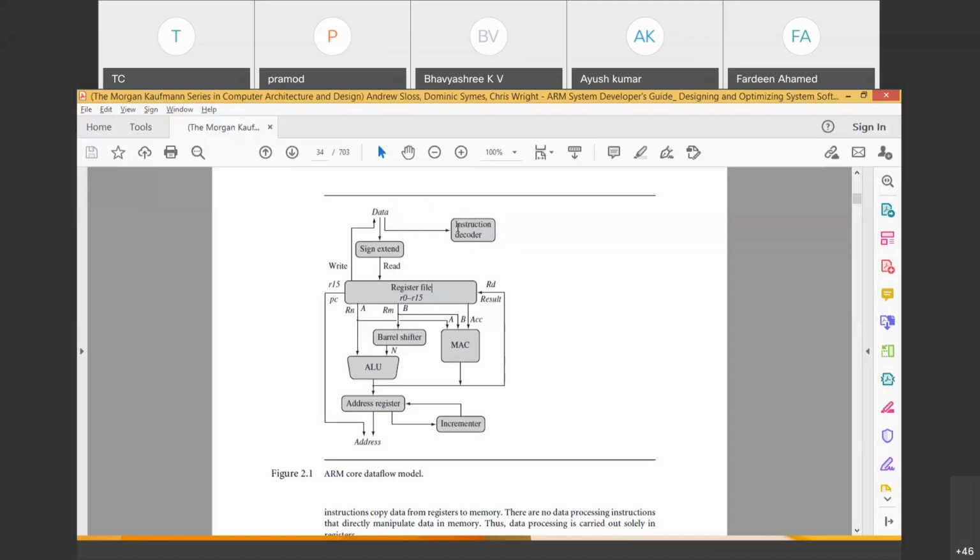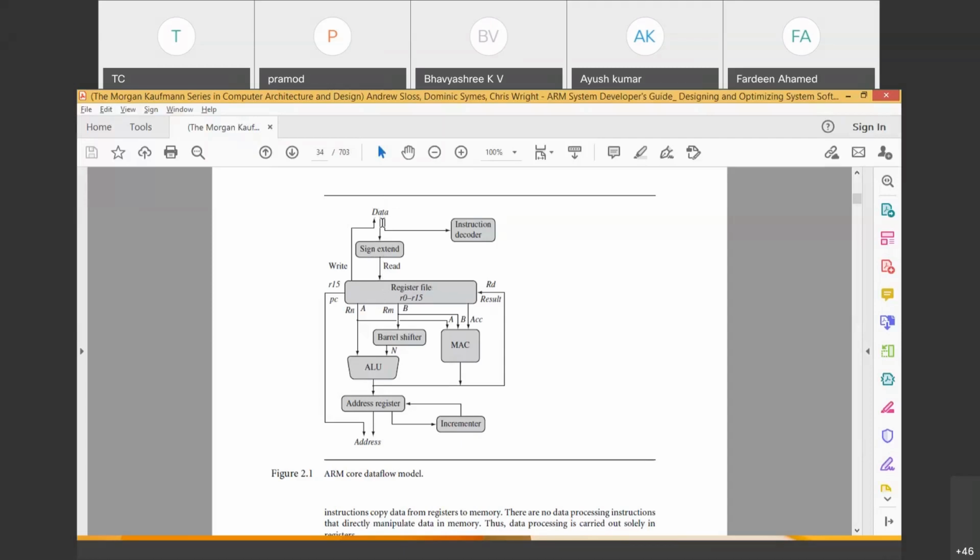Once decoding is done, the machine data is now converted. What is that? Add goes to the instruction decoder. The decoder converts it into a hexadecimal number. It means into machine code. So the opcode is converted into machine code and the data goes in. If it is an instruction, it directly goes. It need not check for sign extend.